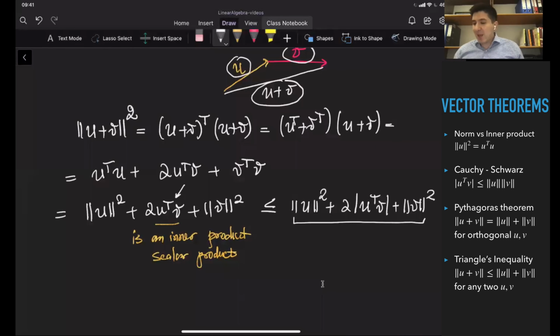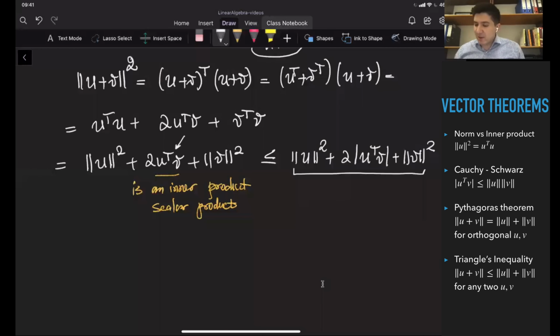So it's clear. At the same time, we've got the Cauchy-Schwarz theorem, which states that the absolute value of u transpose v is smaller or equal than the norm of u times the norm of v.